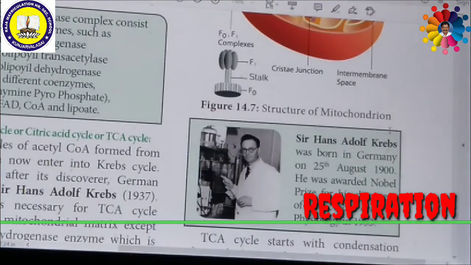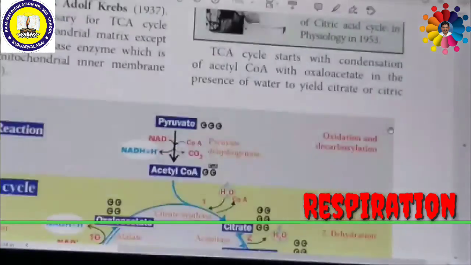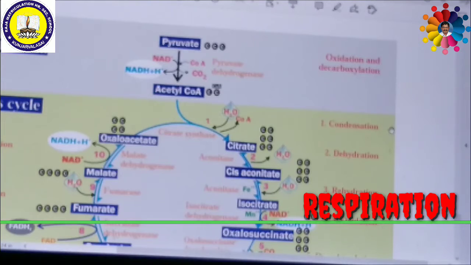Now we are entering into another concept, that is, what is the significance of the Krebs cycle. Already we discussed the Krebs cycle in detail. It is also called the TCA cycle. It provides energy in the form of ATP for all the metabolism in plants. This TCA cycle provides a carbon skeleton or raw materials for the various anabolic processes.